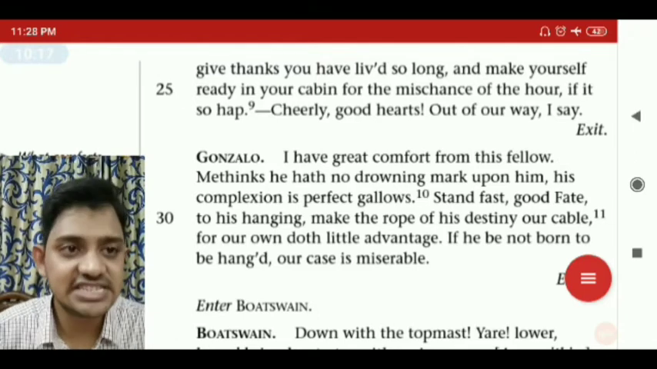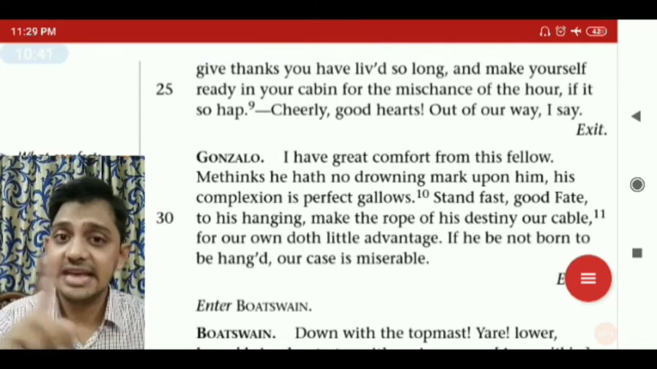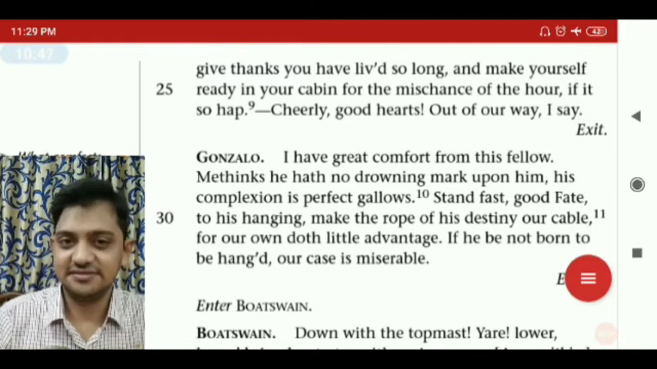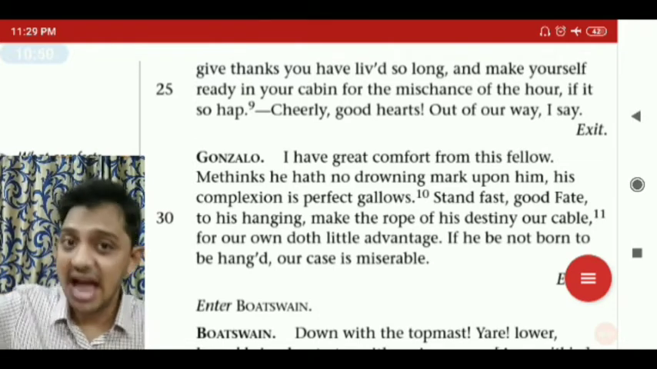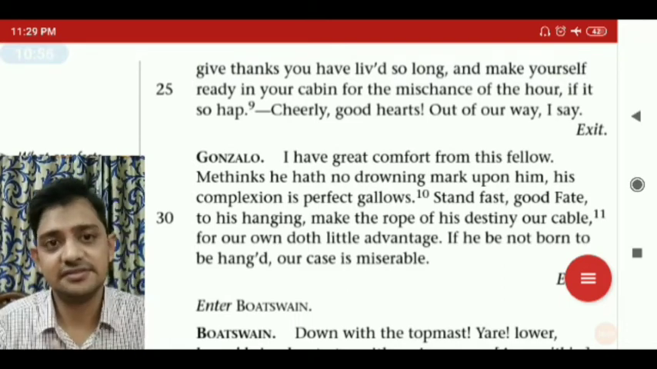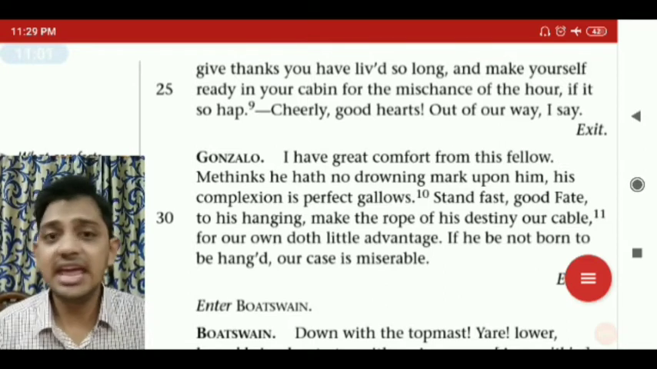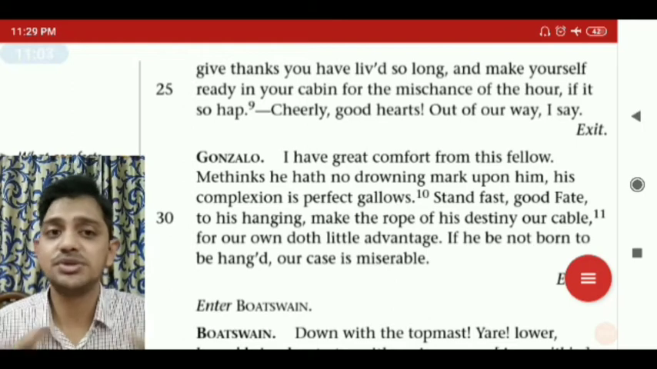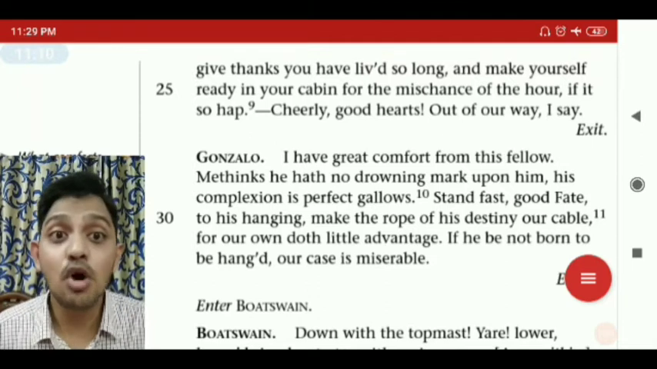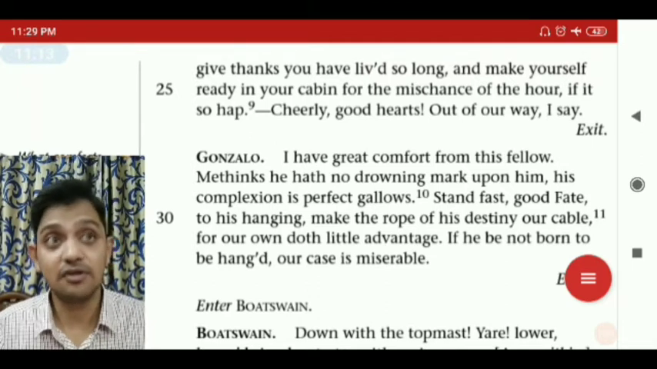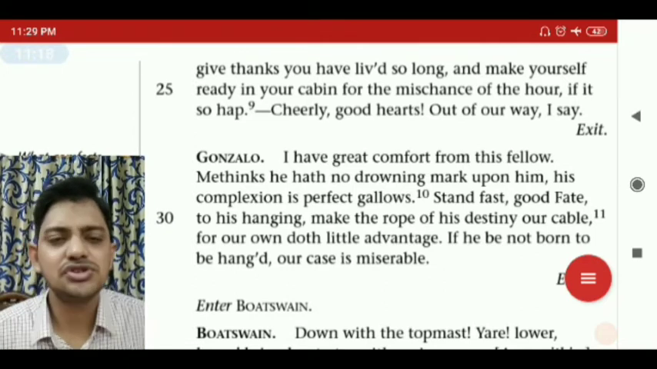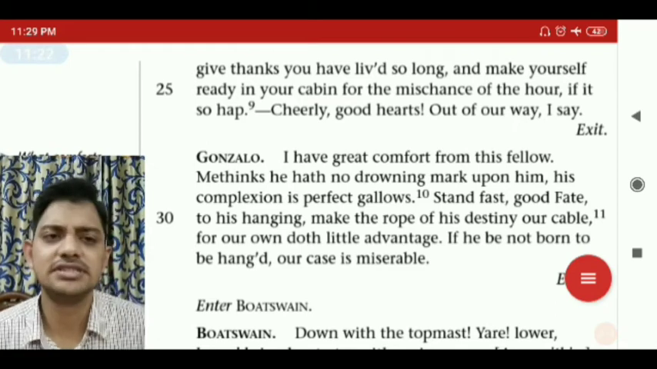Make the rope of his destiny our cable. What is his destiny? His destiny is to die by hanging. And he said, keep us also alive and make us his rope to be hanged in future. If we would all die, then how could we become the rope for him? For our own little advantage, I think that we won't be able to survive. If he be not born to be hanged, our case is miserable. If he is not to be hanged, then sure our case is miserable, means definitely we will die by drowning.